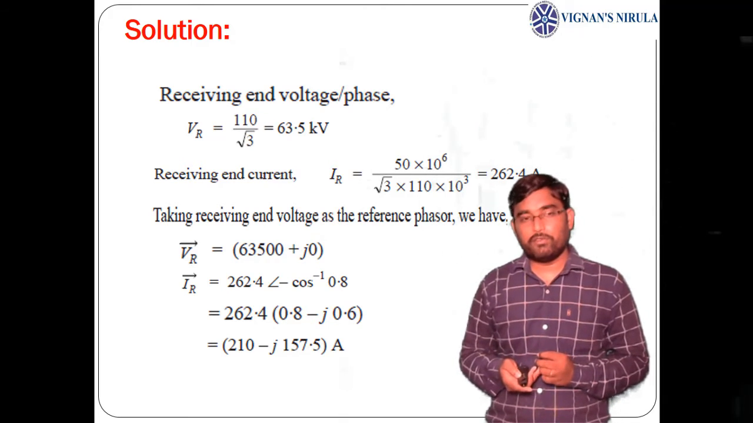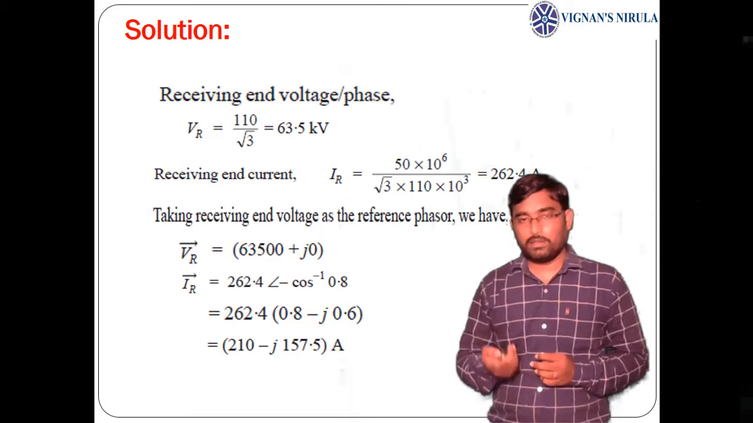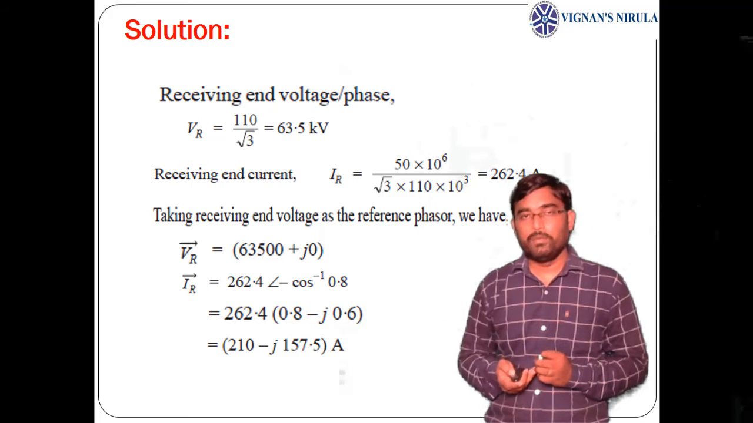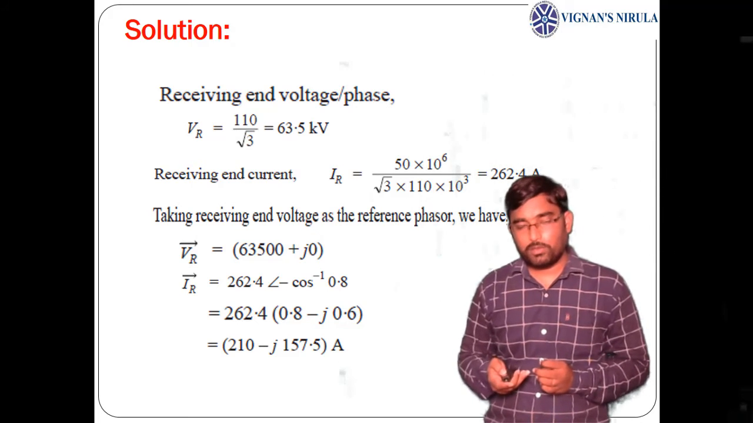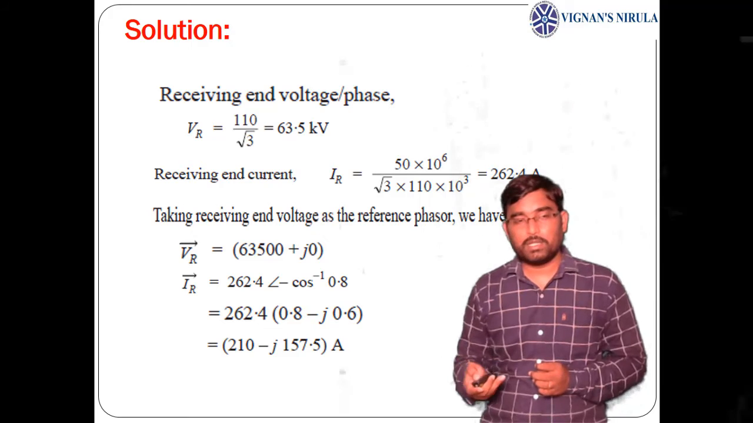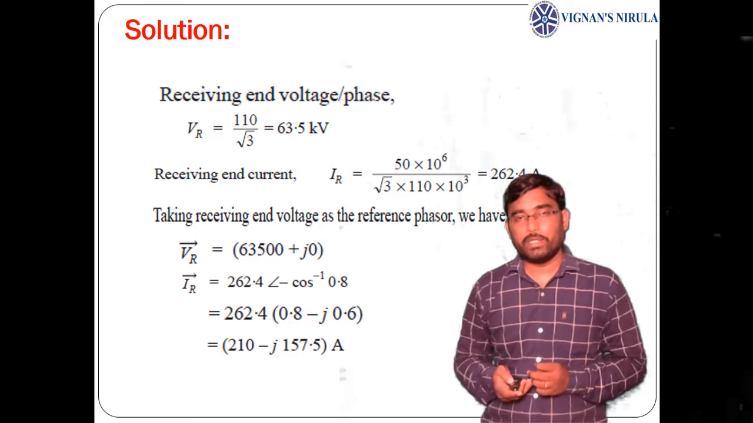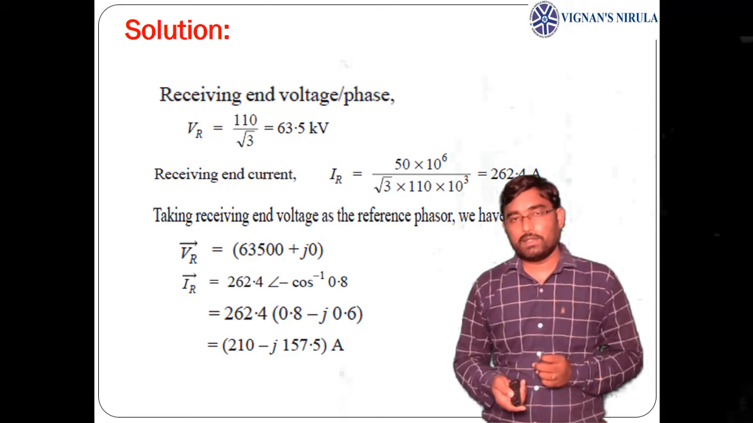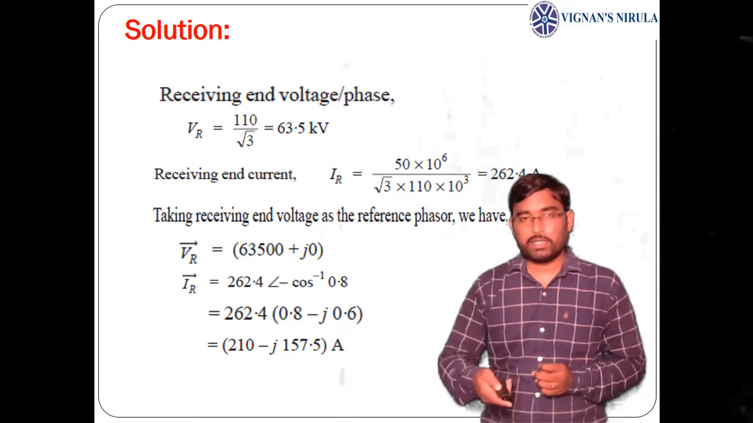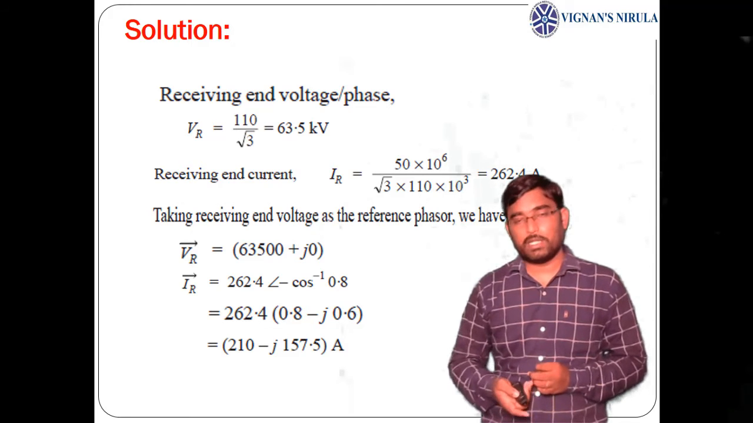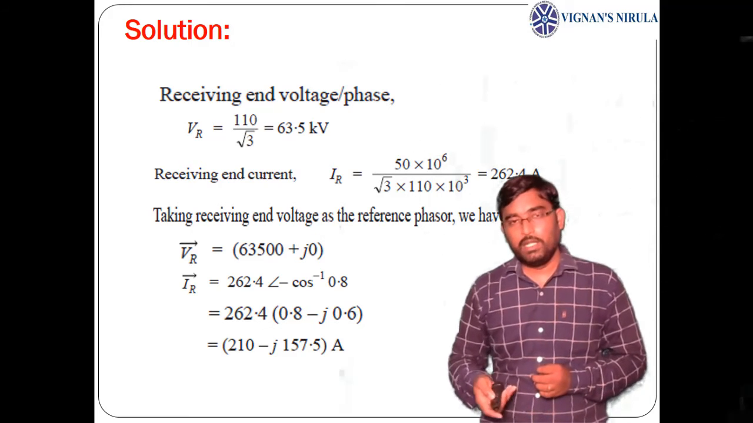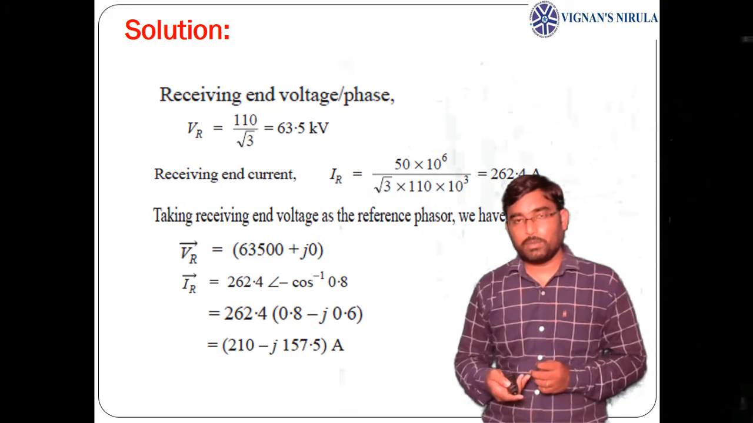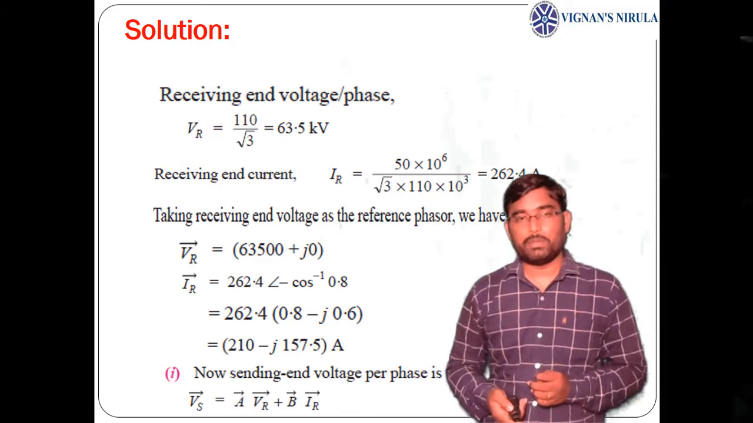Of course, we can write the receiving end current either in rectangular form or in polar form. Here in polar form, it becomes 262.4 at an angle minus phi R, where phi R is cos inverse of 0.8. So it becomes 262.4 at an angle of minus cos inverse 0.8. In rectangular form, IR into cos phi R minus j sin phi R is 262.4 into 0.8 minus j 0.6, which gives 210 minus j 157.5 amperes.